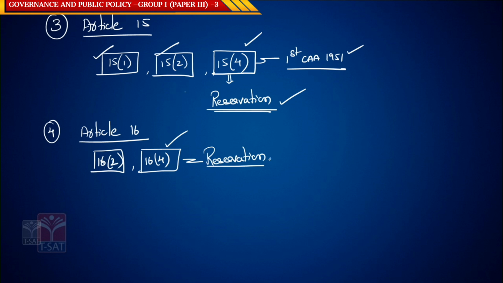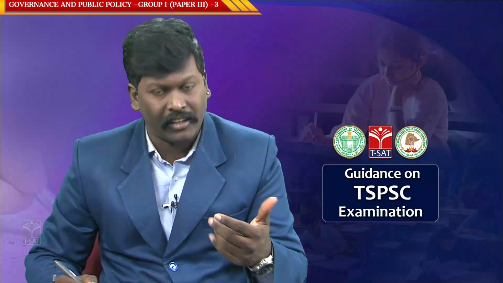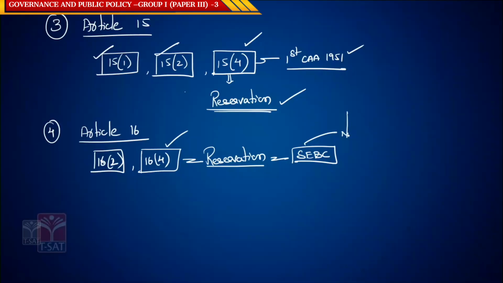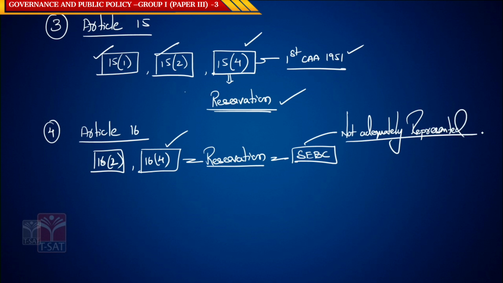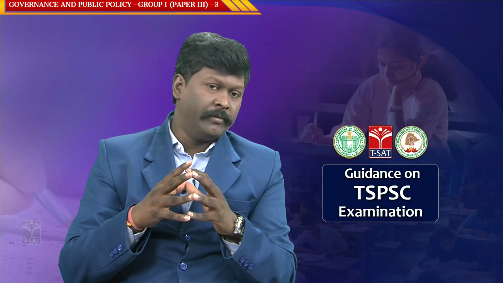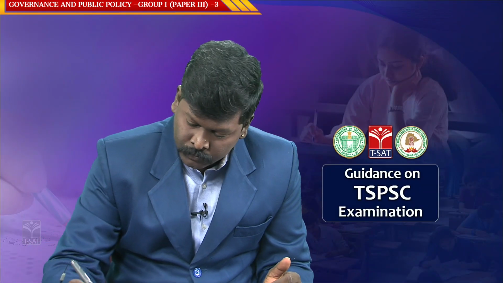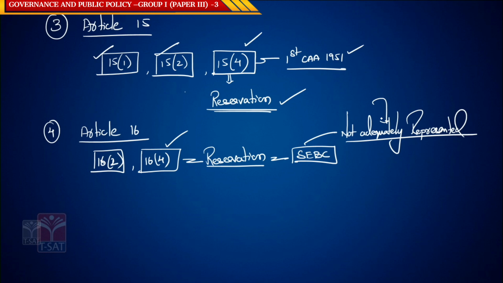Reservations to people on the basis of socially and educationally backward classes, which includes your SCs, STs, BCs, etc., who were not adequately represented. It says that their reservation shall be provided for those who are not adequately represented.